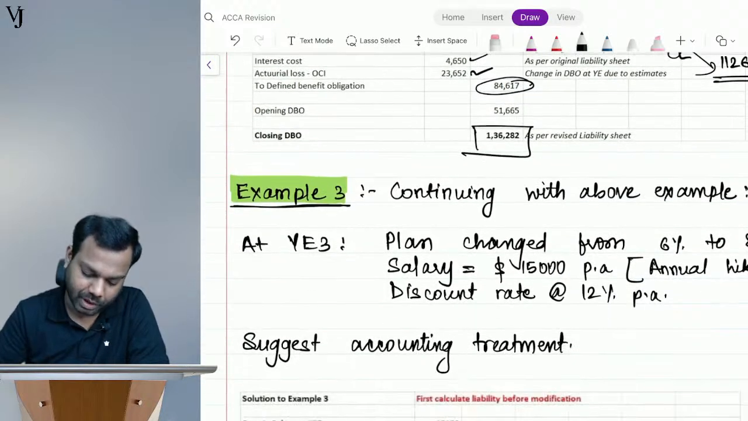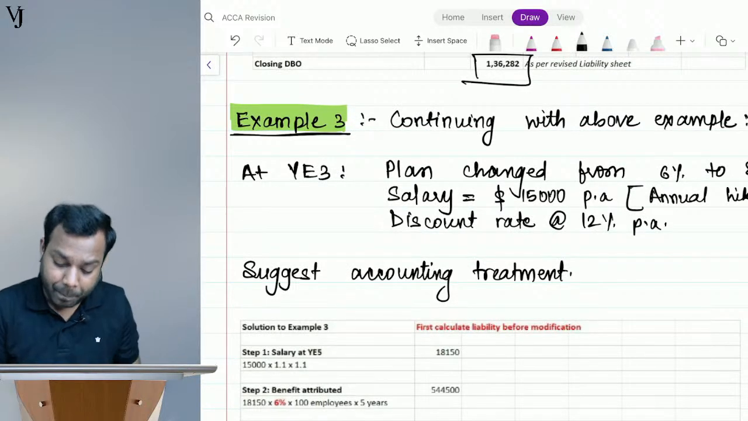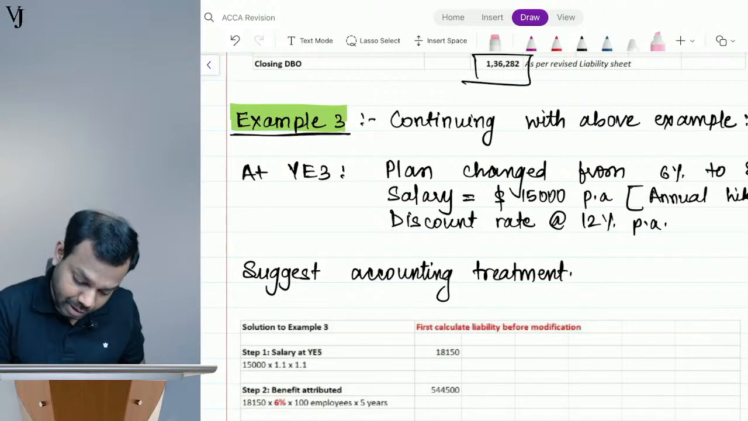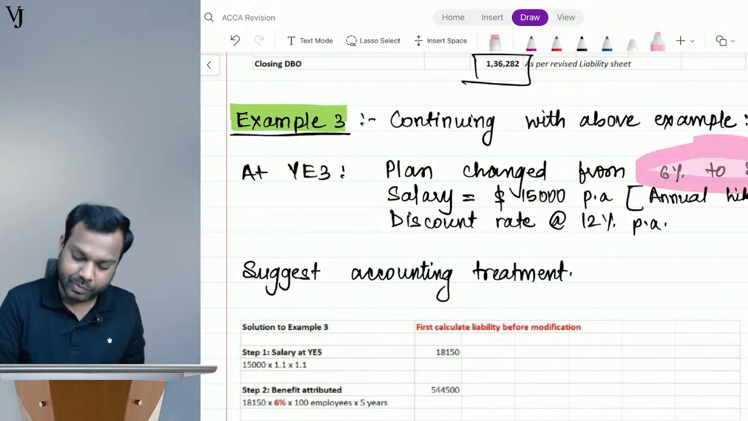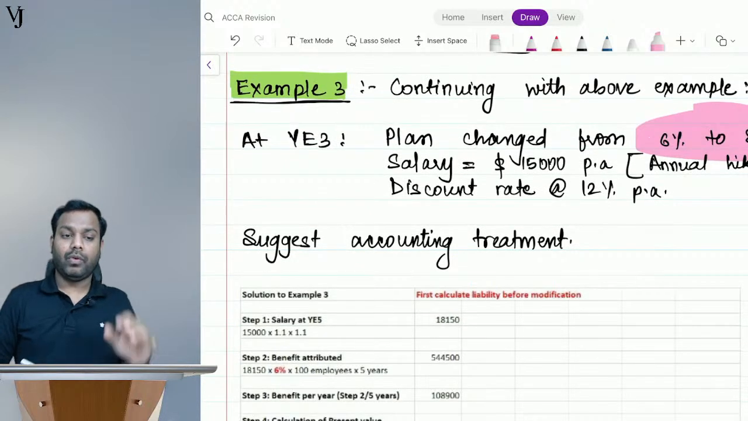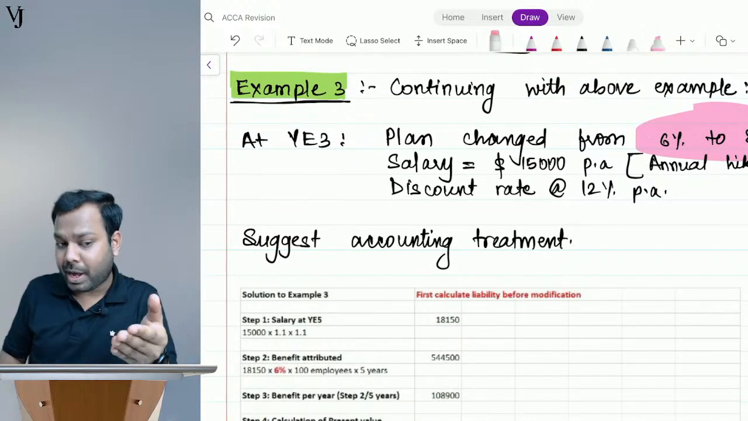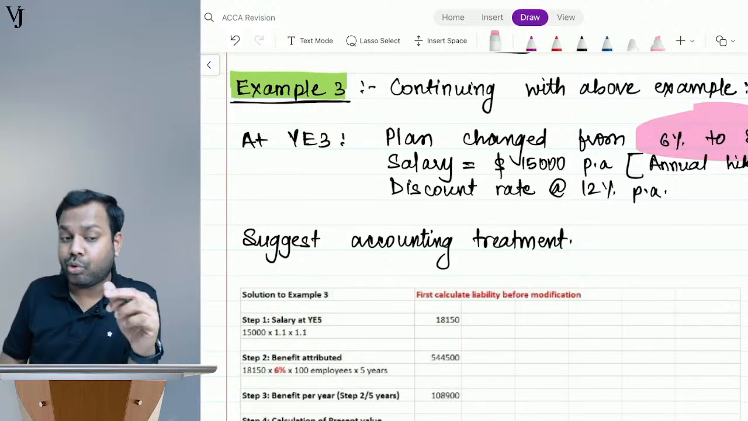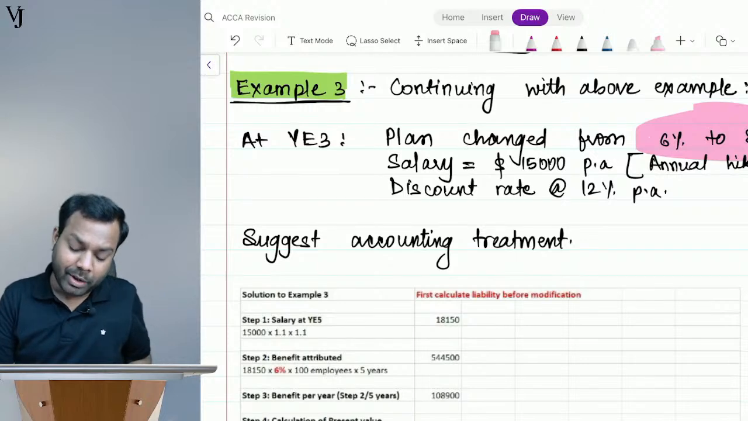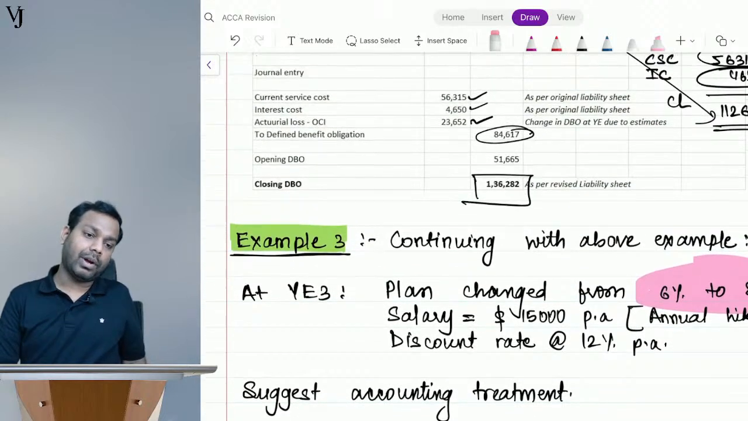Now see example number 3. In this, the estimates are also changing and the plan is also changing, from 6% to 8%. So first I will calculate, before the change of plan, the change in liability due to change in the estimates, because both the estimates and the plan are changing. That goes to OCI.